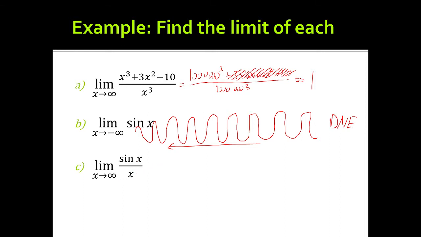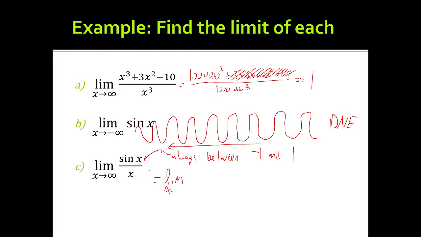Sine x is always going to be a value between -1 and 1, which is great because we know then the greatest value of the numerator is 1, and the smallest value is -1. Now as x, well, x can go towards infinity. So as x goes towards infinity, we can approximate this limit as follows.